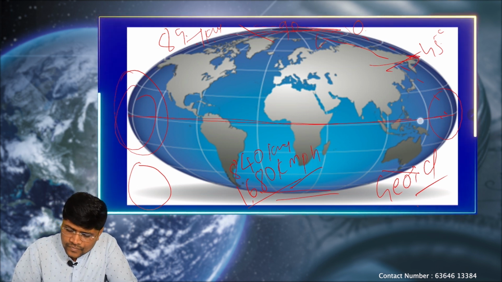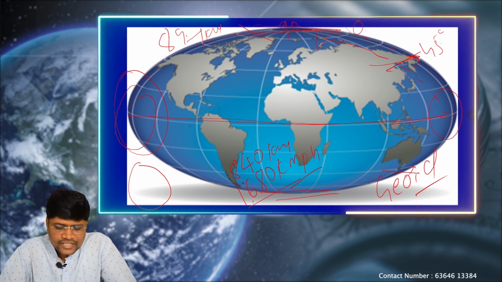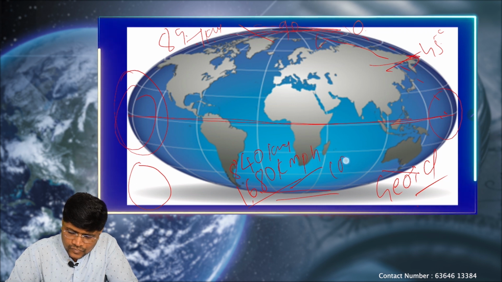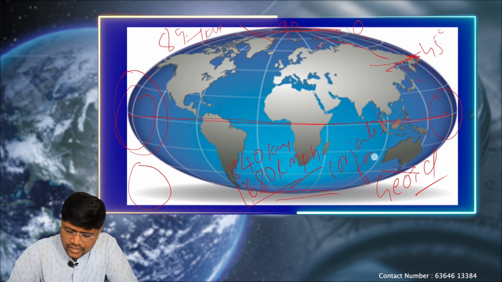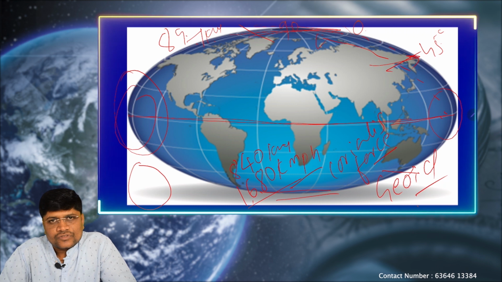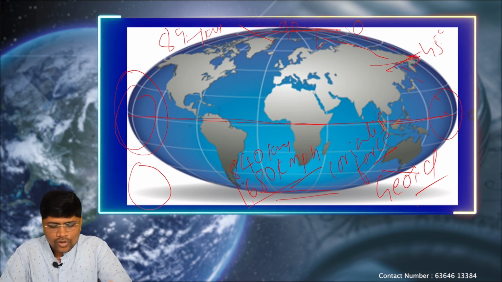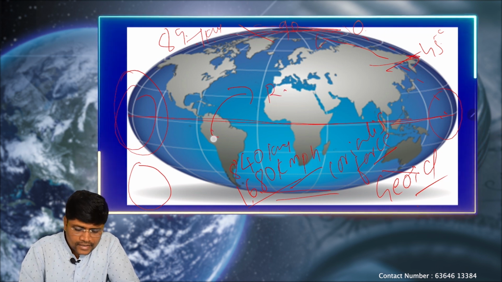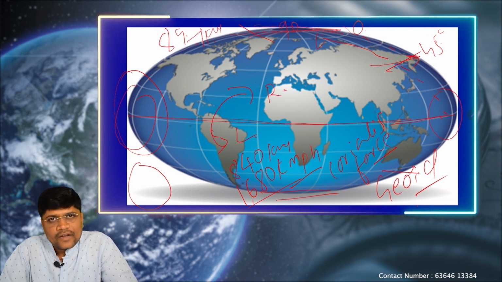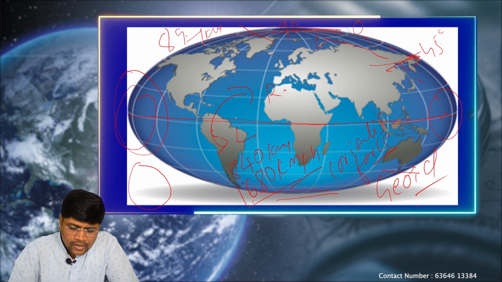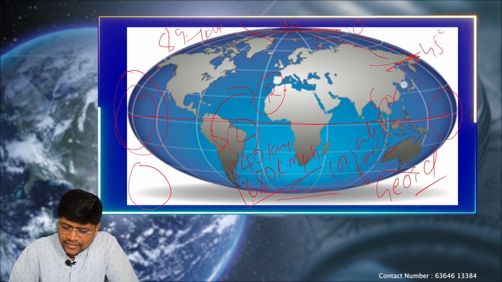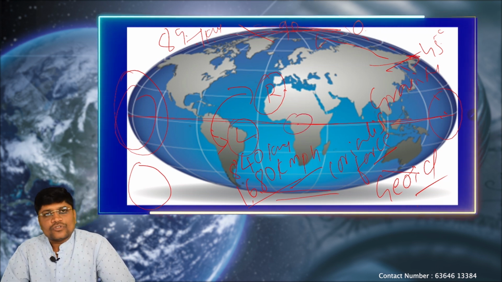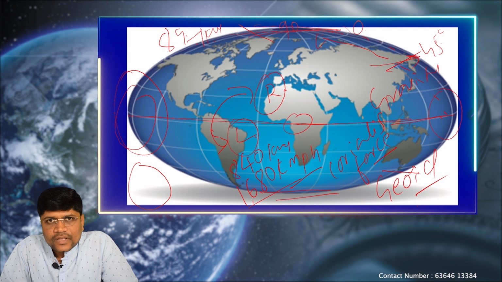Next, the gravitational force and the Coriolis force. First we should know what the Coriolis force is. The Coriolis force is an imaginary force created due to Earth's rotation, because of which objects in the northern hemisphere deflect towards their right side and in the southern hemisphere deflect towards the left side. And gravitational force is the natural force created based on the mass of the object.